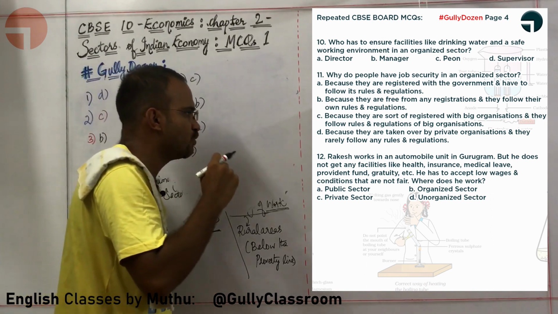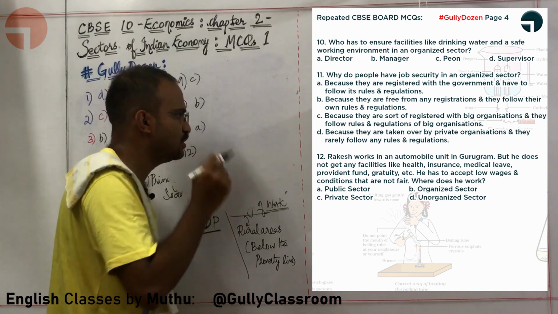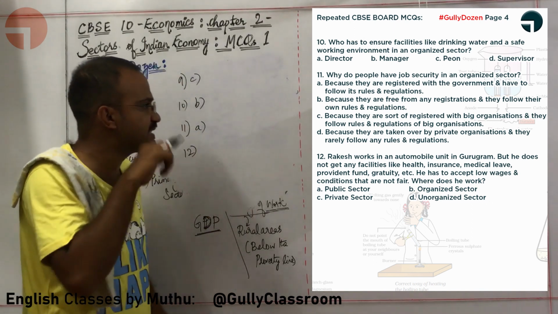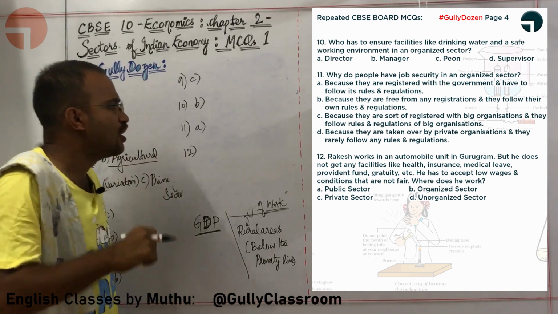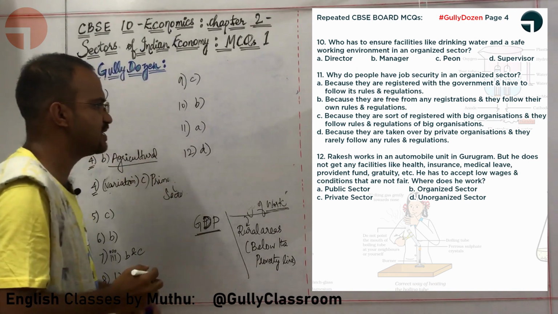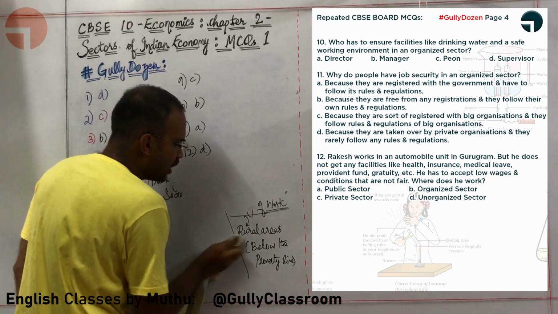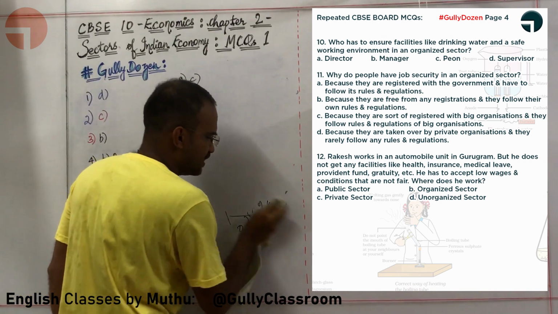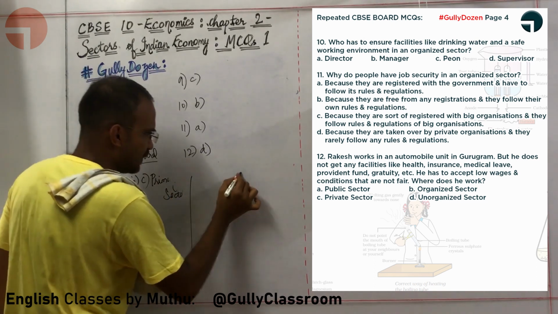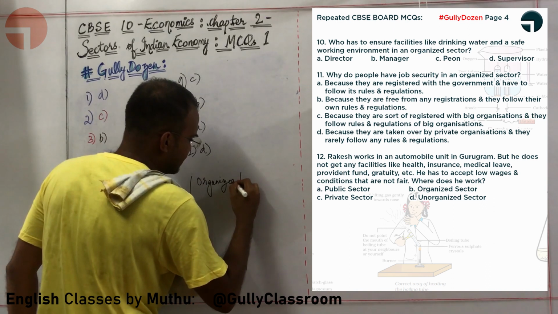Rakesh works in an automobile unit in Gurugram, but he does not get any facilities like health insurance, medical leave, provident fund, gratuity, etc. He has to accept low wages and conditions that are not fair. Where does he work? Obviously, he is working in the unorganized sector, because let us immediately recall the organized sector points we studied right now. Here I am going to compile all the organized sector points.